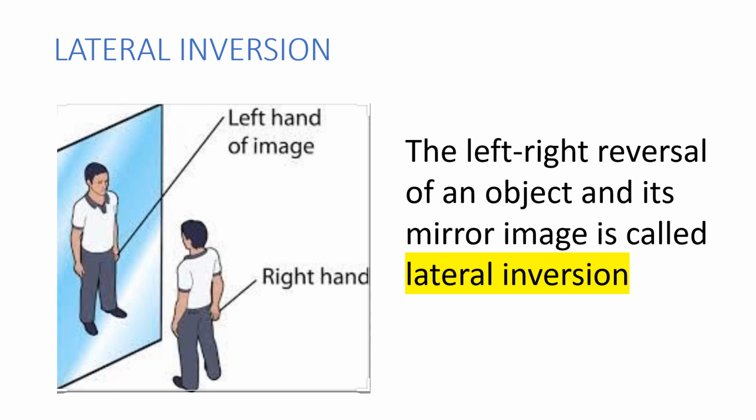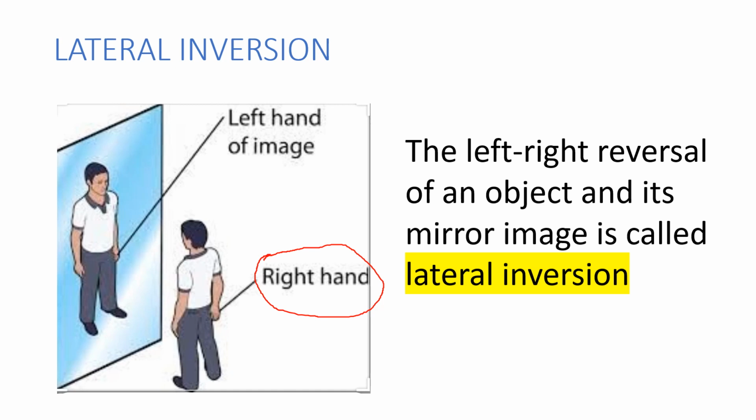This person is standing in front of a mirror, right? If you observe, this is the right hand. When he is observing in the mirror, it looks like a right hand. Yes, of course it is a right hand. But when you observe the reflection of that image, in that reflected image the right hand appears like a left hand. This is what we call lateral inversion. This kind of lateral inversion takes place in the image formed by a plane mirror.